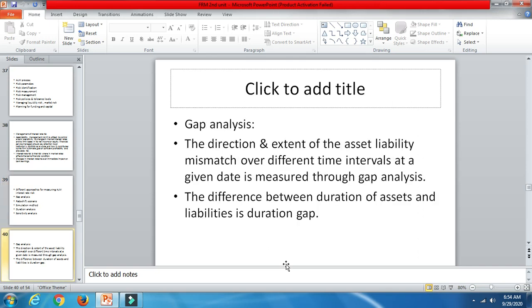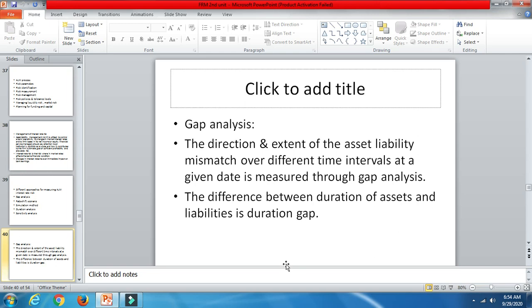The very first one is gap analysis. The direction and extent of asset and liability mismatch is measured through gap analysis.